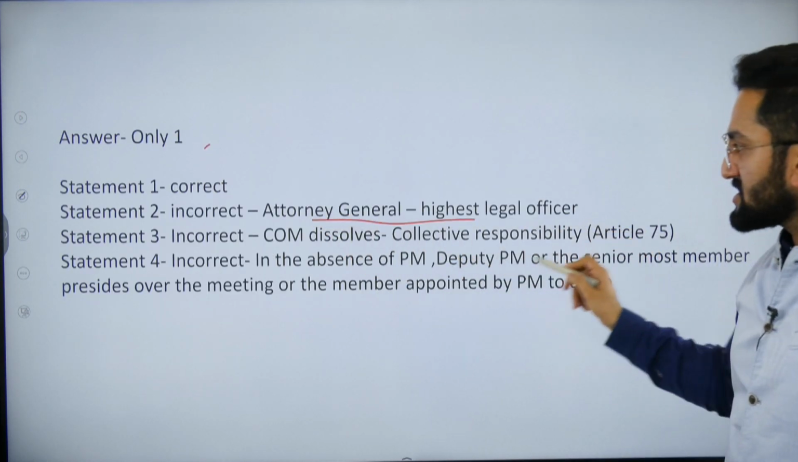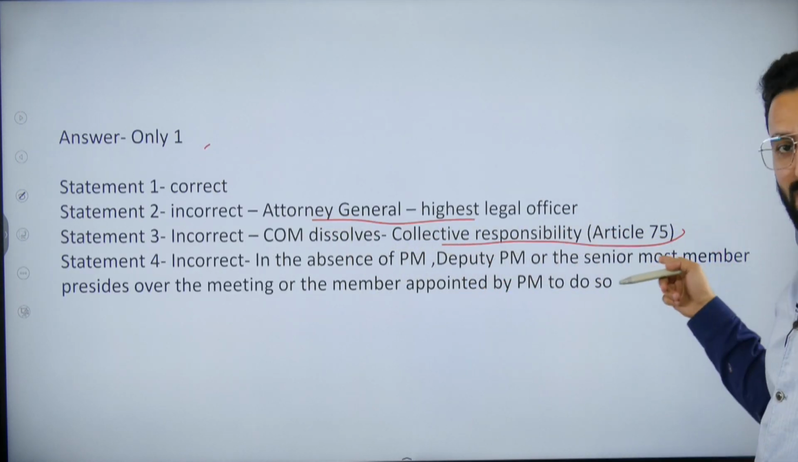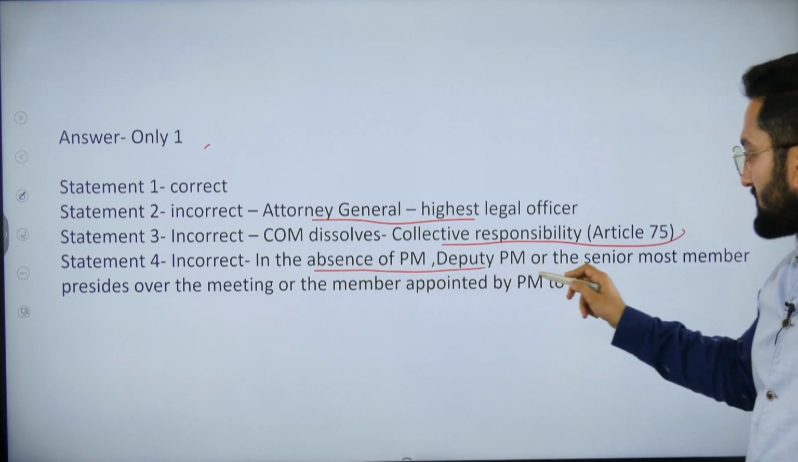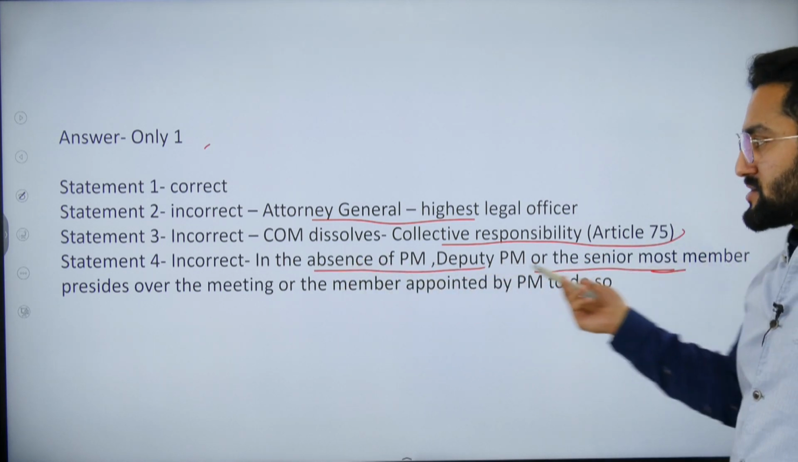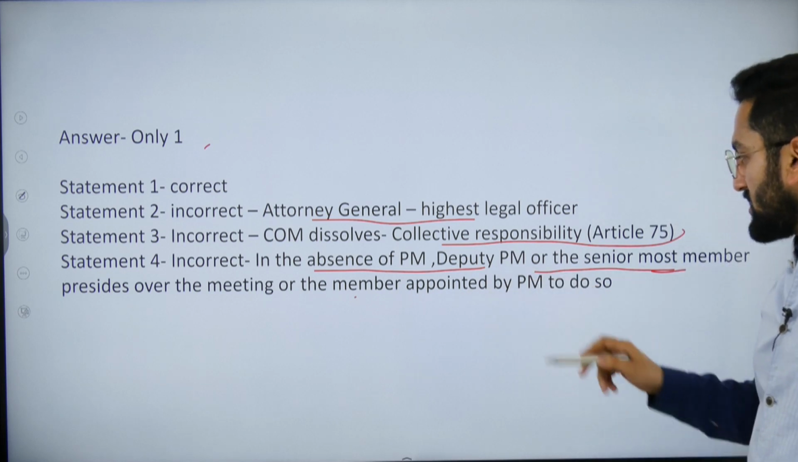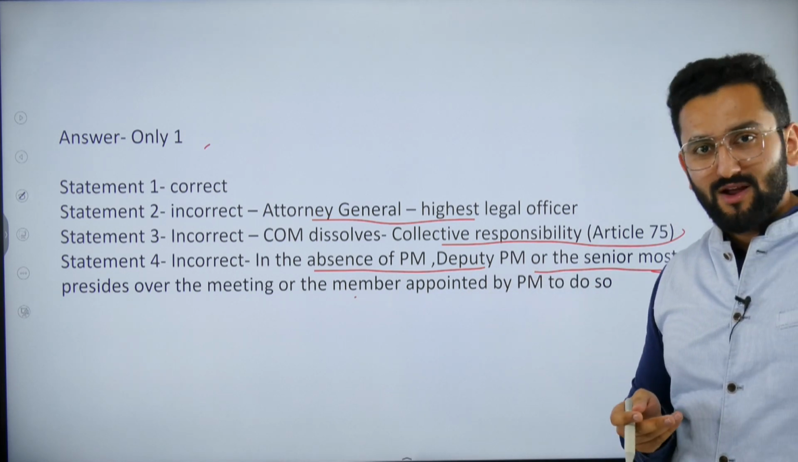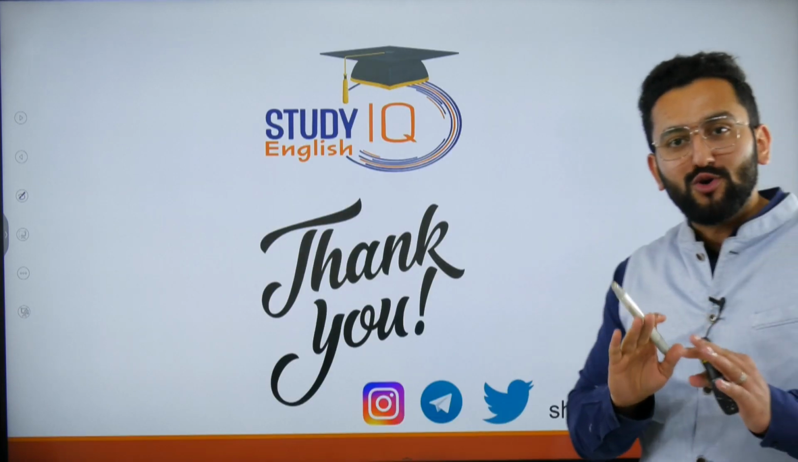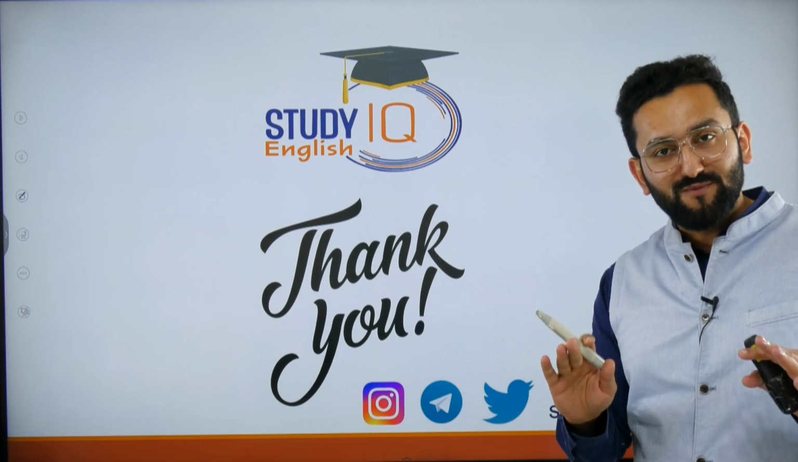Because the AG is the highest. When the Council of Ministers dissolves, collective responsibility goes. In the absence of the PM, the Deputy Prime Minister or senior most member can preside, as the Prime Minister can do so. Clear? So I hope now you are clear with the provisions of the Council of Ministers.